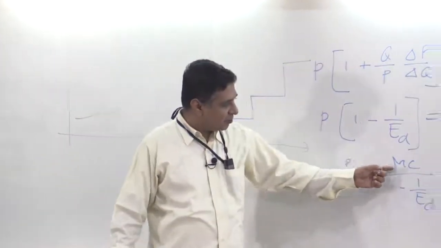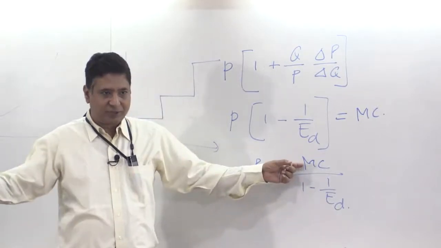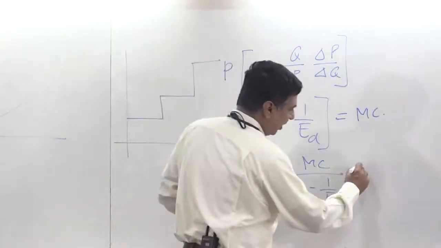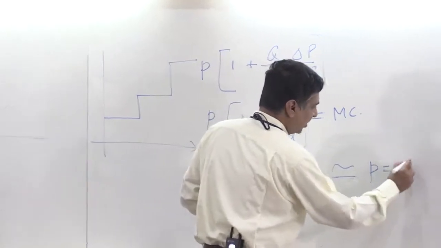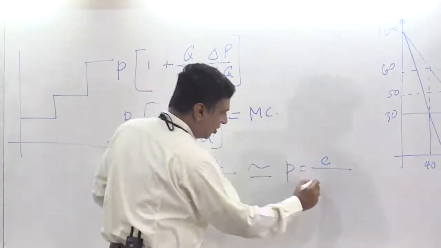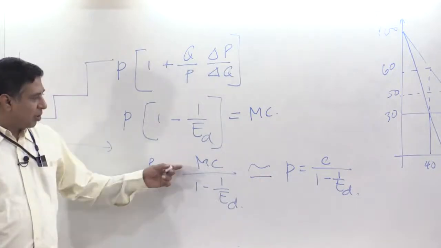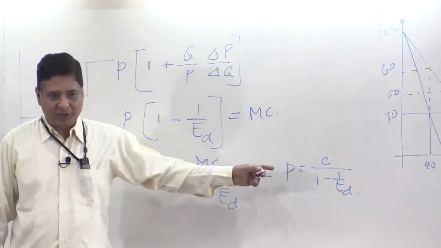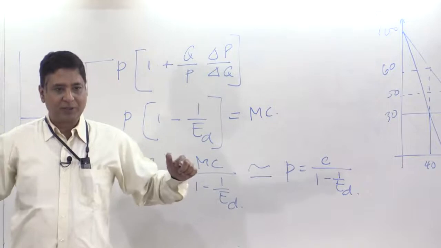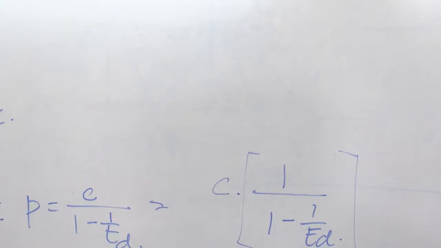Instead of price equal to MC over 1 minus 1 over elasticity of demand, I will say an approximation is price equal to C, where C is the average cost, times 1 over 1 minus 1 over elasticity of demand. What I am saying is that marginal cost can pretty much be approximated by average cost for most production or for most businesses.